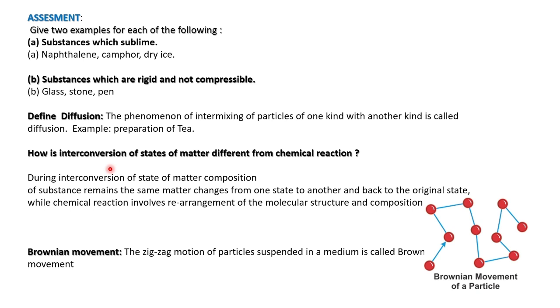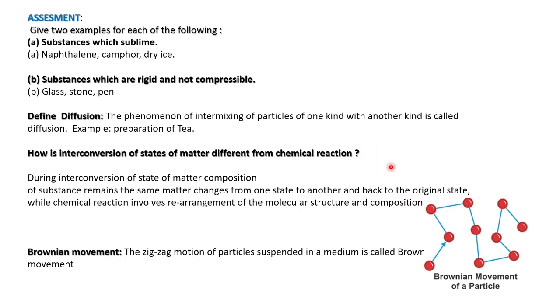Then how is interconversion of states of matter different from each other? We have seen that solid changes to liquid, ice cube changes to water, and on heating it gets into evaporation. So during interconversion of states of matter, the substance remains the same; matter changes from one state to another and back to the original state.